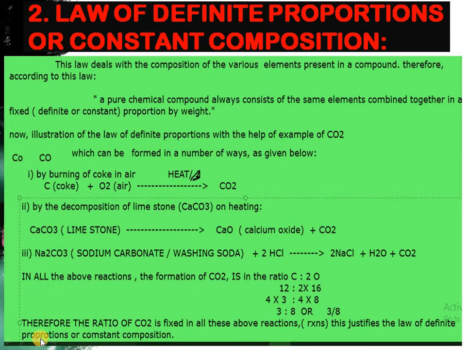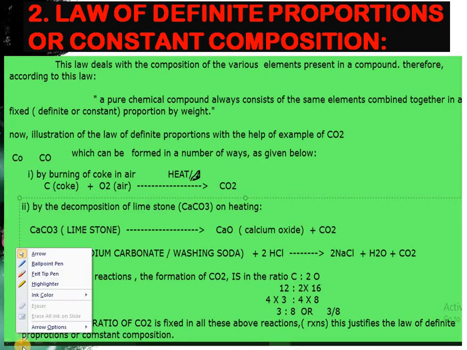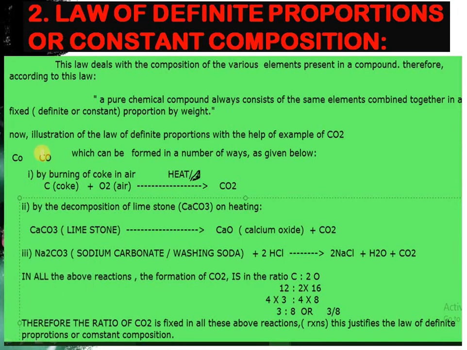So make sure you don't write like this. If you are writing carbon dioxide or carbon monoxide, write like this. This is the right way to represent it. But this capital C and small o is not the right way, this is the wrong way. You don't use this notation to represent carbon and oxygen, but you have to use this notation to represent cobalt. So use this CO to write carbon monoxide and carbon dioxide. Now we will move back to the law.